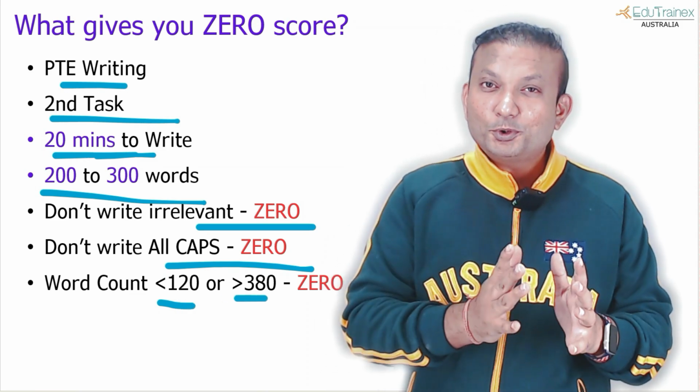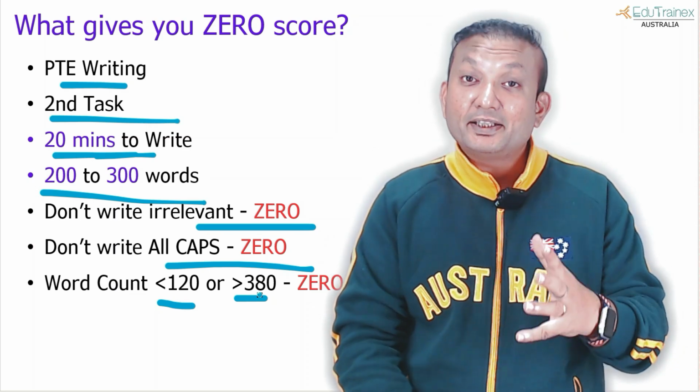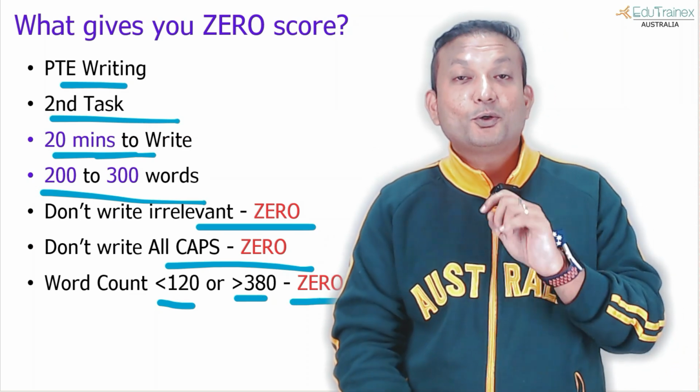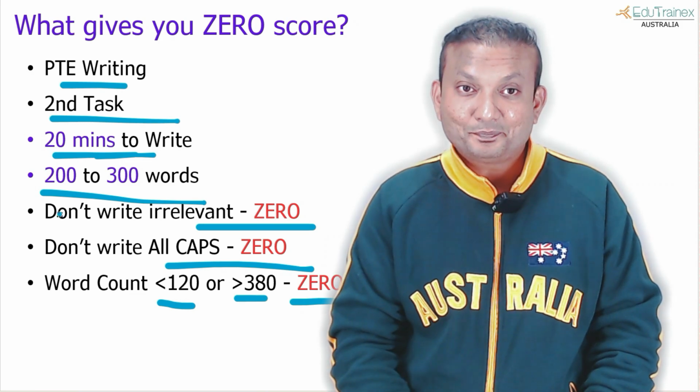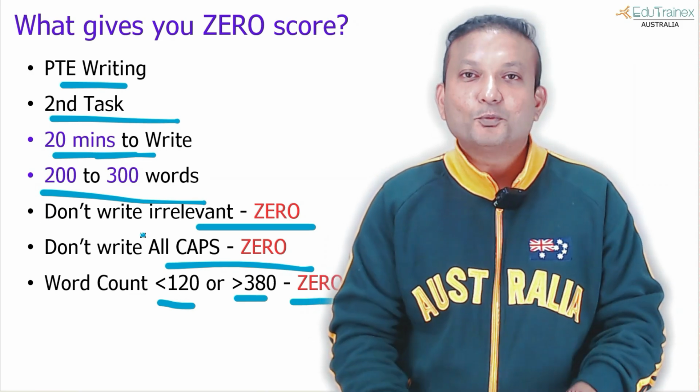Either you are writing too short, below 120 words, or you are writing too big an essay, greater than 380 words. In those scenarios, you will also get a 0 score. It's time to understand what the PT software is and how it works behind the scenes.